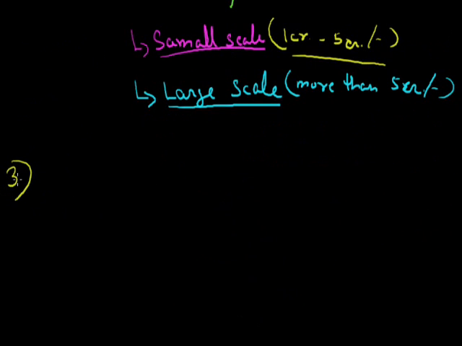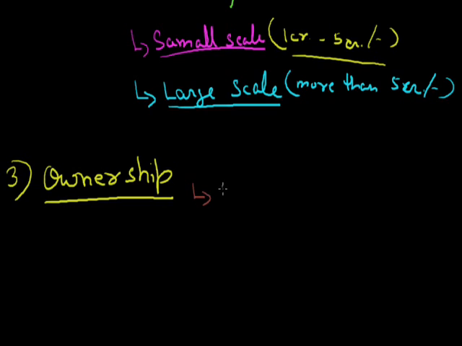The third classification is classification on the basis of ownership. On the basis of ownership, we can classify industries, first, into all those industries which come under the public sector. Public sector means where the owner of these industries is the government, and the main motto of the government is welfare. The examples are all the government schools. In media we can say Doordarshan, Indian Airlines, etc., where the owner is the government.